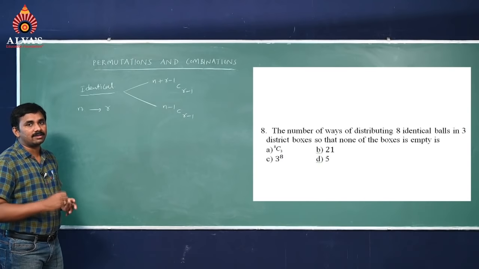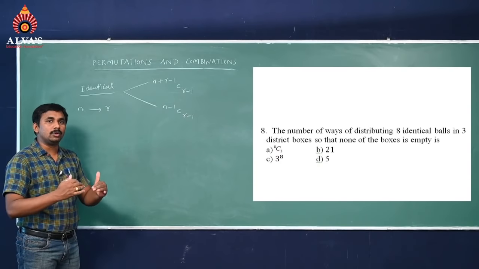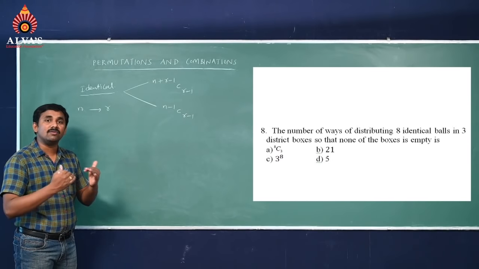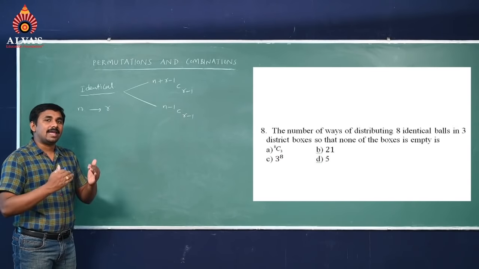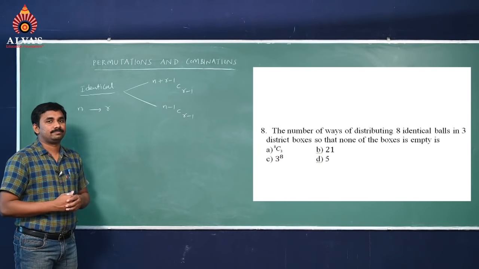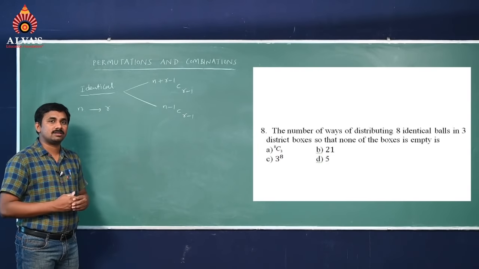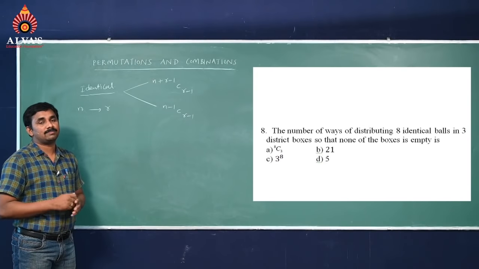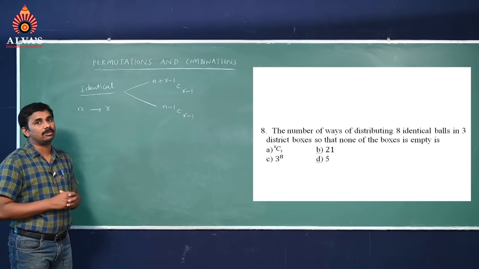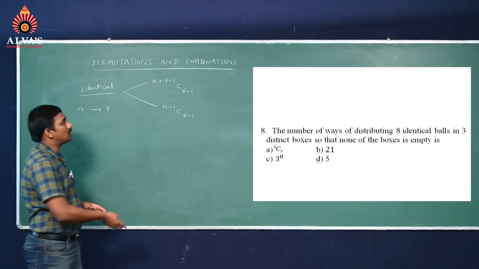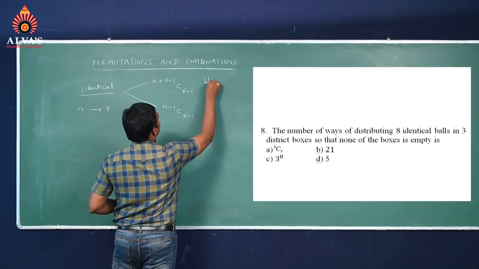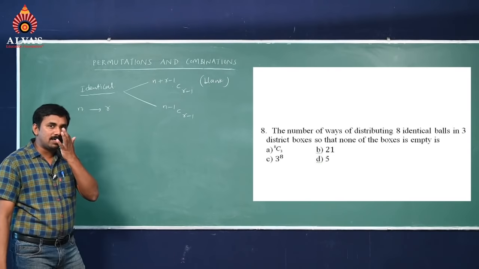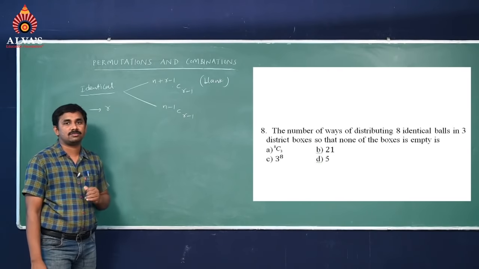Here you can distribute to all persons, or you can leave one person also. That means the empty case is allowed. You can distribute to all persons, or you are not going to distribute to one person. That means the zero case, called blank, is also allowed. If the blank case is allowed, then the formula is n plus r minus 1 C r minus 1.